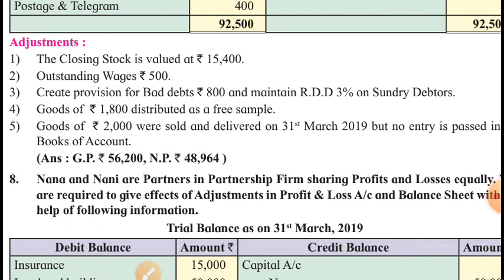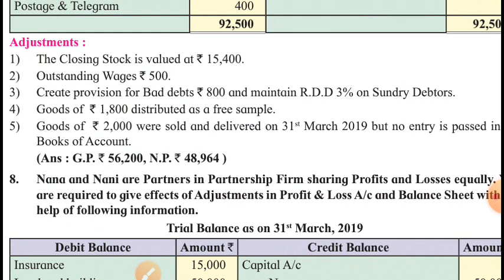Goods of rupees 1800 distributed as free sample. This is advertisement, so debited to profit and loss account to advertisement or to goods distributed as free sample. And this is outward movement of goods. So it will be credited to trading account. Show goods distributed as free sample on the credit side of trading account, rupees 1800.